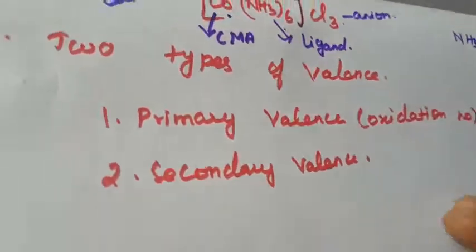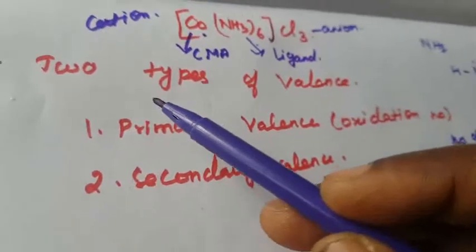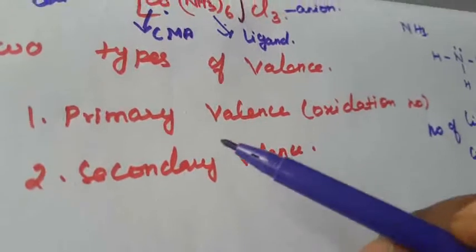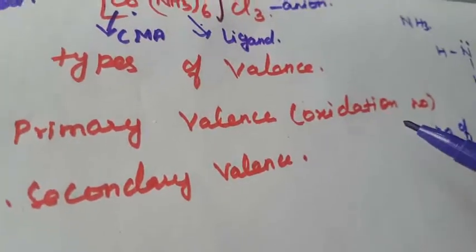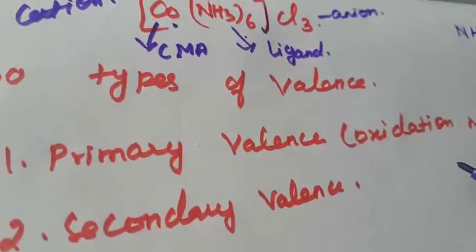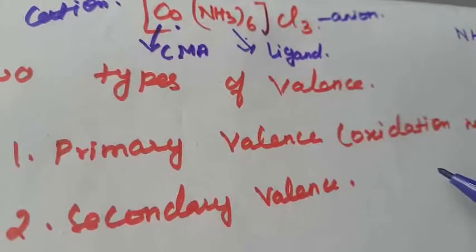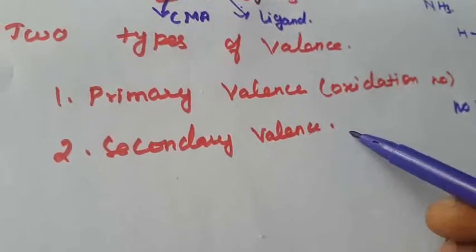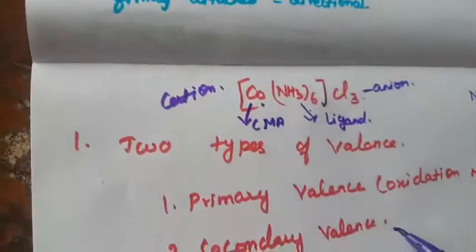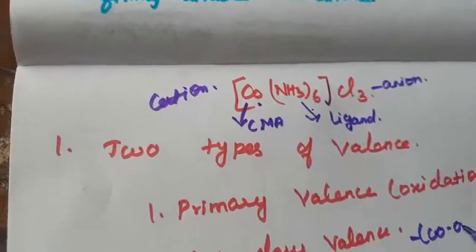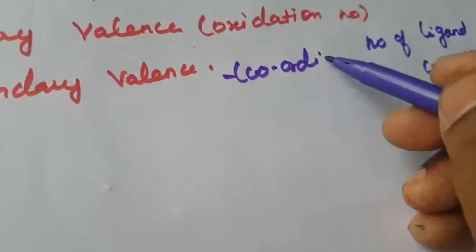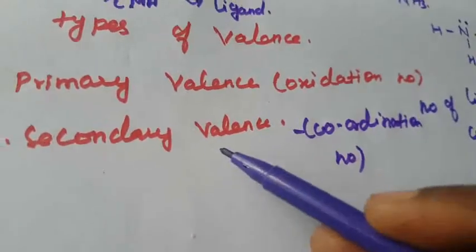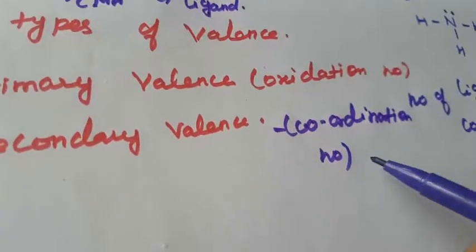The first point is that a coordination compound has 2 types of valence: primary valence and secondary valence. Primary valence is referred to as the oxidation number of the metal atom, and secondary valency is the coordination number. What is meant by coordination number? That is the number of ligands, right?